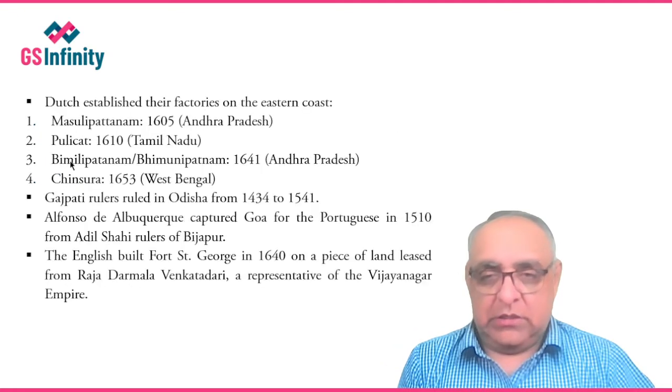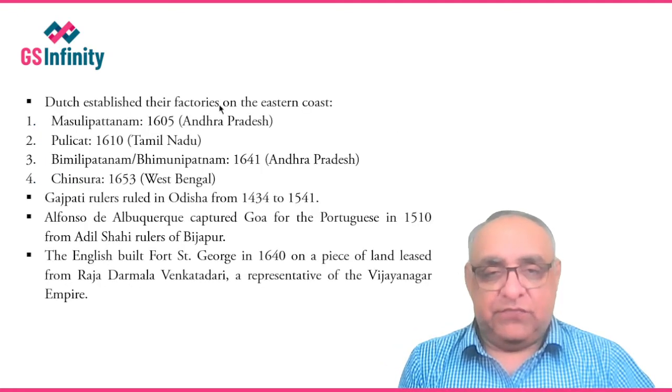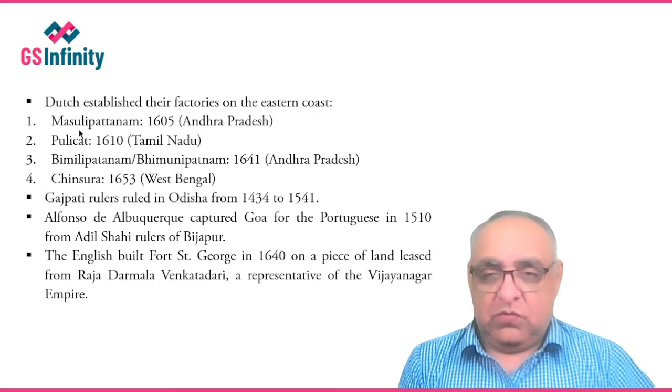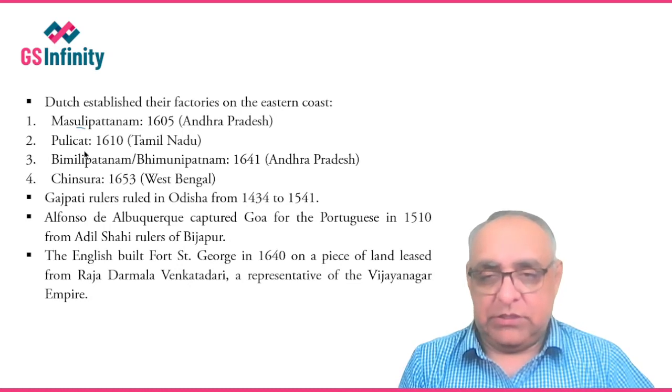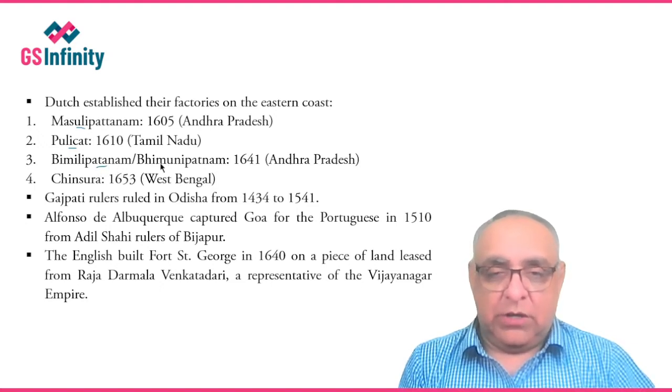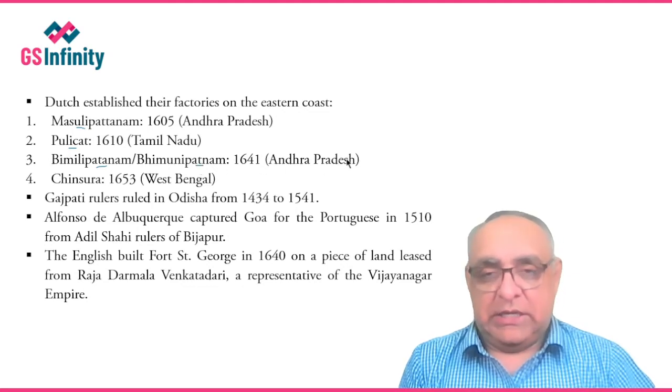The Dutch established their factories on the eastern coast at the following places. One is Masulipatam in 1605 in Andhra Pradesh. Next, Pulicat in 1610 in Tamil Nadu. Next is Bimlipatnam or Bhimunipatnam in 1641 in Andhra Pradesh, and then Chinsura in 1653 in West Bengal.